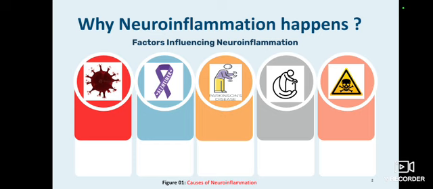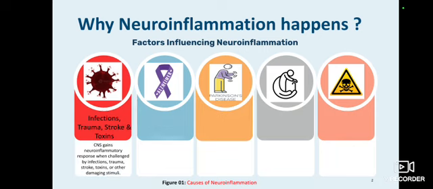Firstly, we will talk about why neuroinflammation happens, and what the factors are that influence it. Basically, infections, trauma, strokes and toxins increase neuroinflammation because of the immune system.